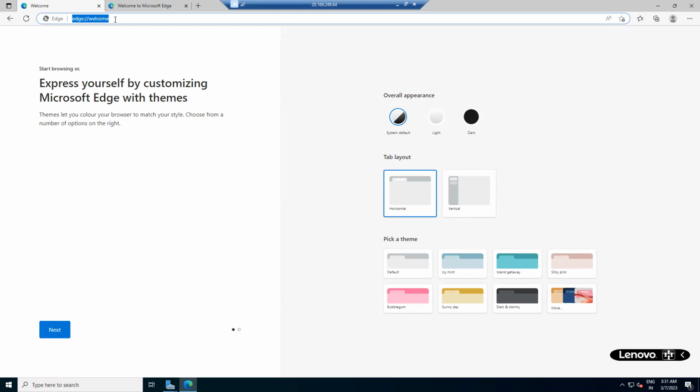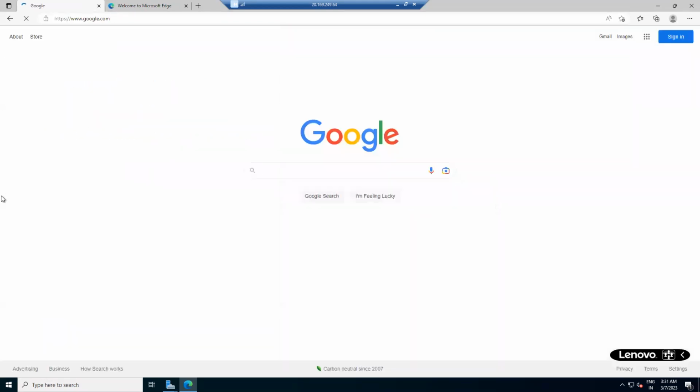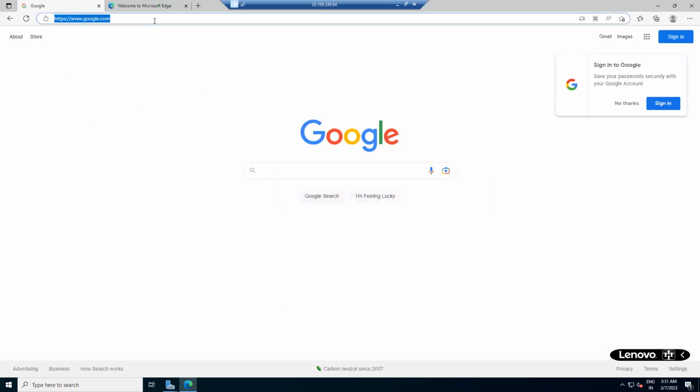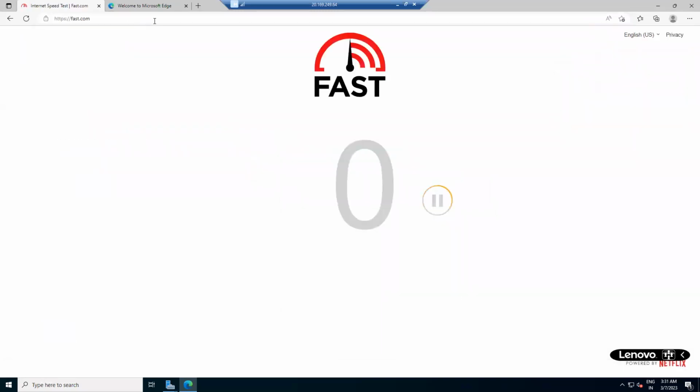See, here when I go to fast dot com, it is more than 1 gigabit per second. The internet is very fast. Why? Because we are hosting in the data center.